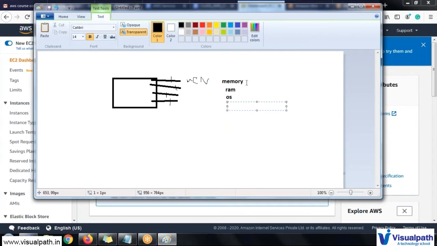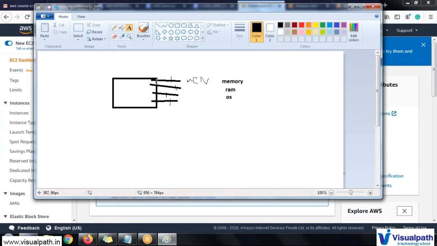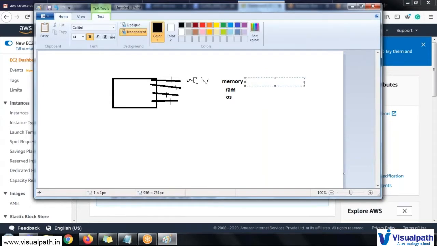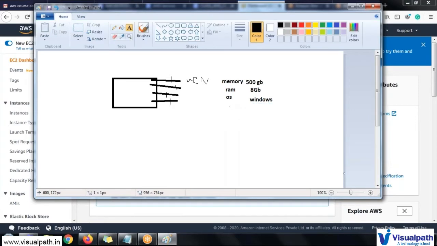Okay, so we will have, for example, think of it as one machine. This machine consists of a memory. For example, if you think of it as your CPU, your CPU will have a memory of around 500 GB in general, and you will have the RAM, which is like 8 GB RAM, and you will also have the operating system, which is like the Windows operating system nowadays. Like in your homes, you most probably use the Windows operating system, and you will also deploy your application in it.